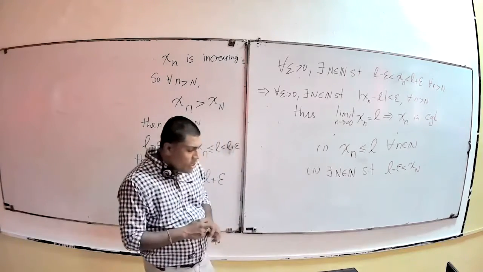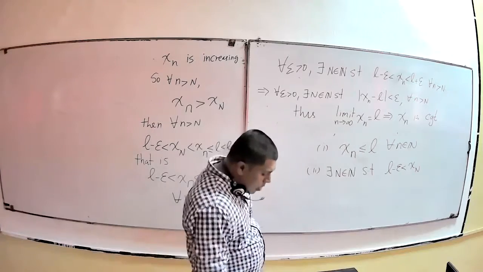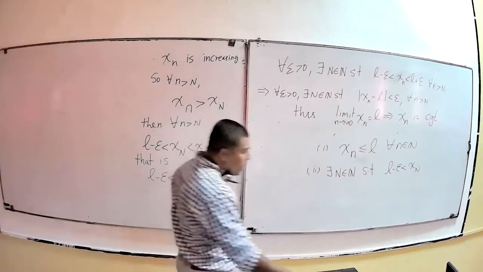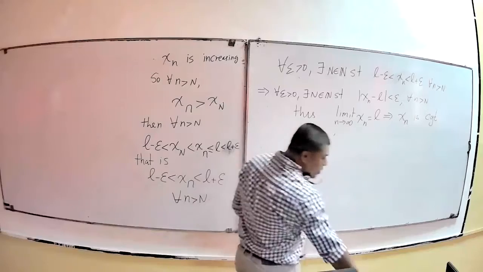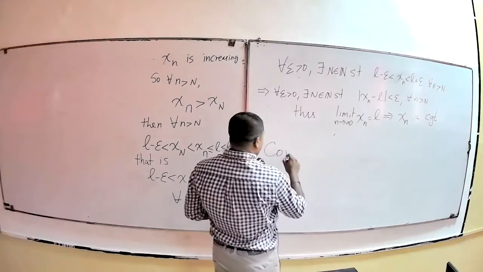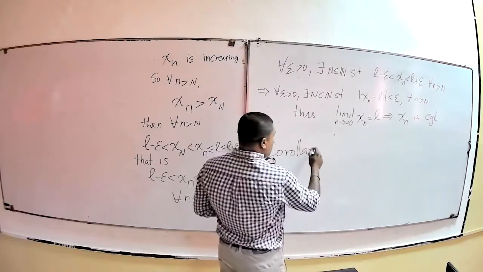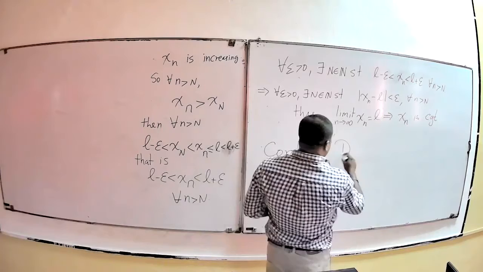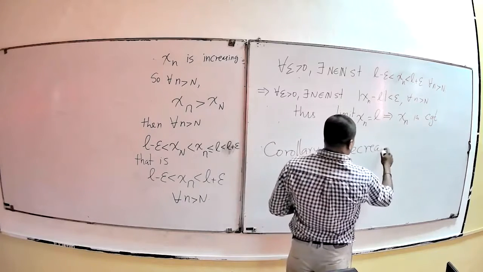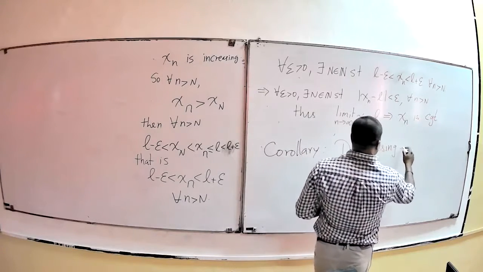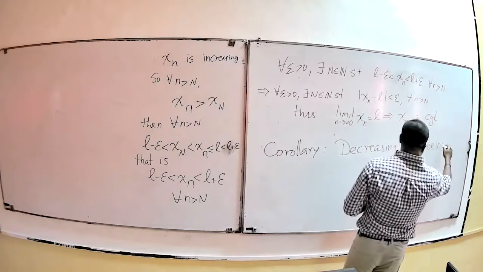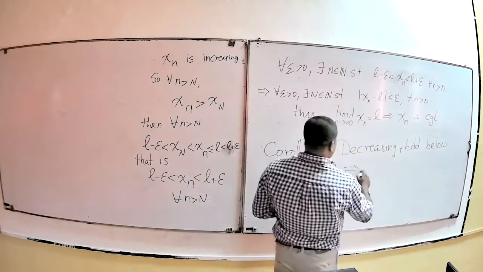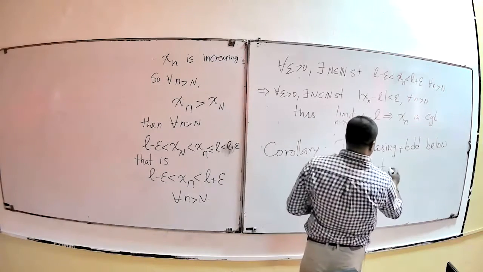So what Gajan is going to do from now is talk about the other part, right? As a corollary, this is what he is going to do: decreasing and bounded below together gives convergent, right?